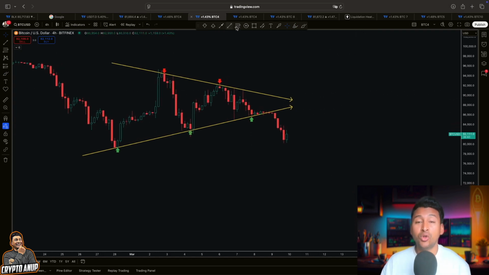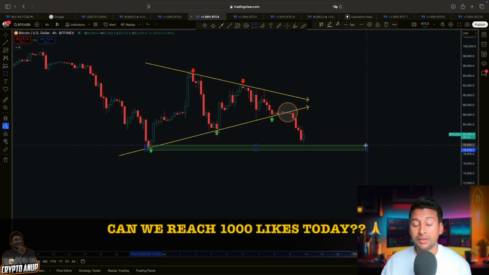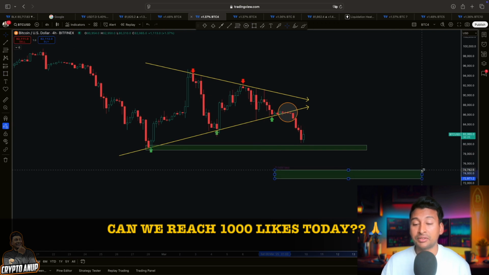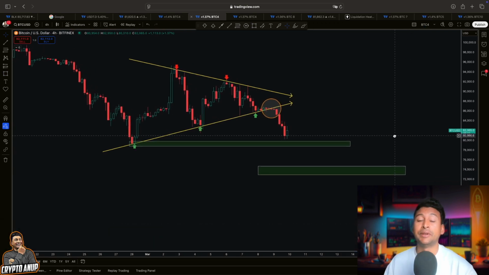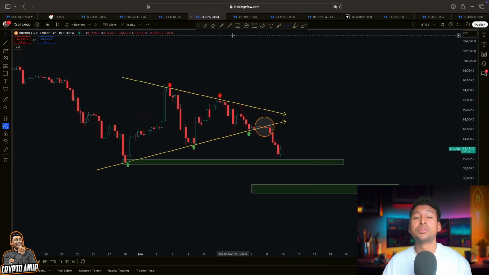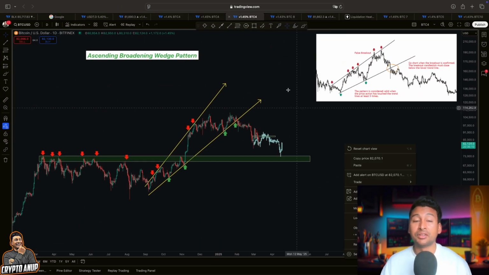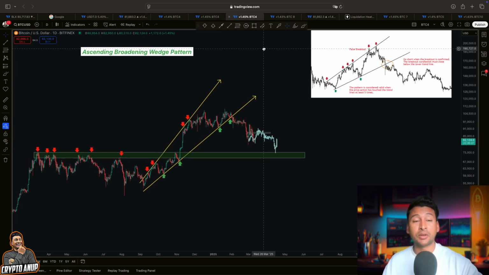The symmetrical triangle lower trend line has already been broken, which is a sign of weakness. And now if this bearishness continues, we know in between 74, 75,000, this is the first target, and the next target could be in between 70 to 75,000. That is where we are expecting the price of Bitcoin to get attracted if we fail to hold the support, which must be held at any cost, around 85, 86,000.